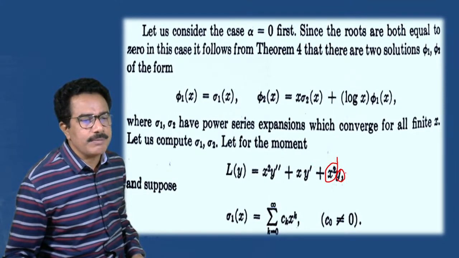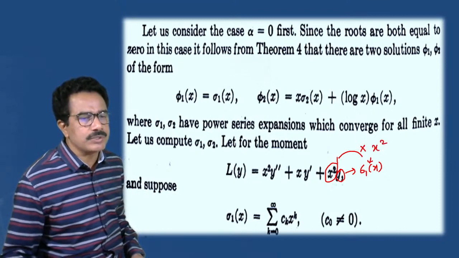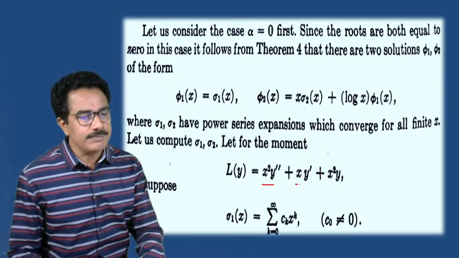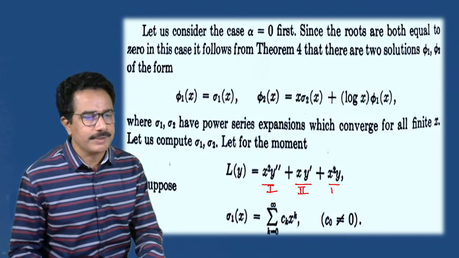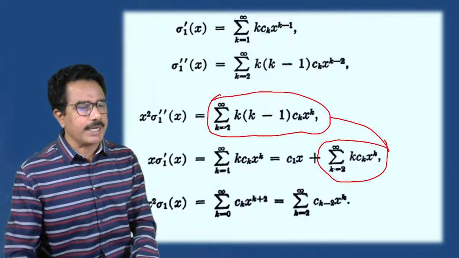Suppose this is a sigma 1, so we have to multiply by x square, multiply by x square to sigma 1, then we get the third term. तिसरी टर्म मिळते, फर्स्ट टर्म, सेकंड टर्म, थर्ड टर्म. This is a first term, this is the second term, this is the third term in the form of a sigma. So we can write this as,